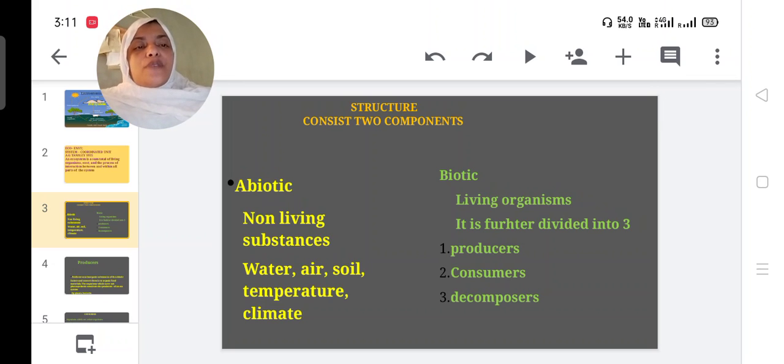Actually, the structure of ecosystem consists of two components, abiotic components and biotic components. What is abiotic? We have already studied, don't forget. Non-living things or non-living substances, water, air, soil, temperature, climate are abiotic factors. Biotic means living organisms, living things. Biotic substance is further divided into three: producers, consumers and decomposers.